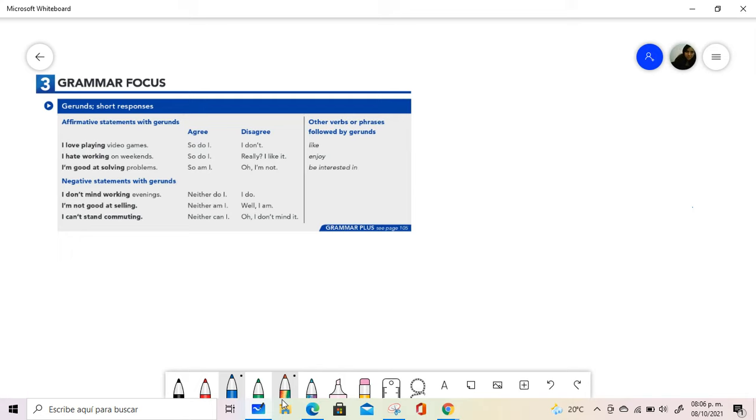In this lesson, we are learning to use certain expressions with gerunds. The gerunds, in this case, are referring to the form -ing. This happens specifically when we are making a combination of specific verbs or specific words. In this case, we have the example of I love playing video games.